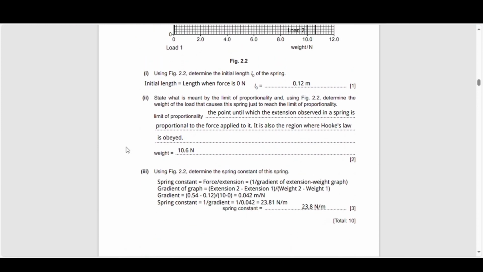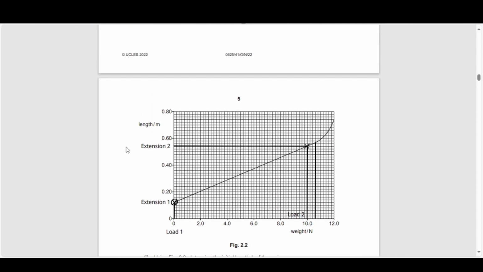So what I've done here while calculating the gradient is I've cheekily picked the spot where there is no extension. That is essentially the point where we have the original length of the spring, or L naught, so that I'm only dealing with one value for both the extension and the weight, because where L naught occurs, or where the extension is 0, the load is 0 as well, right? And I need 2 points to be able to calculate the gradient. So if one of the points that I pick is 0, 0, in a way, the other point is the only point that I have to deal with.